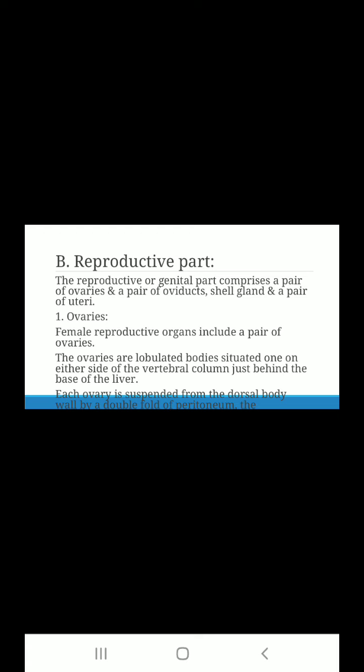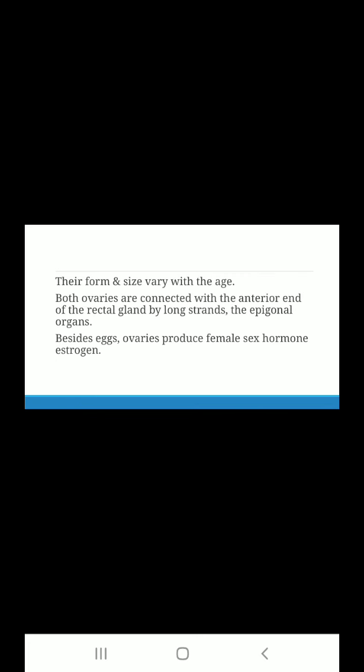The ovaries are lobulated bodies situated one on either side of the vertebral column and just behind the base of the liver. Each ovary is suspended from the dorsal body wall by a double fold of peritoneum. Double fold means a double layer of peritoneum, and this is called the mesovarium.